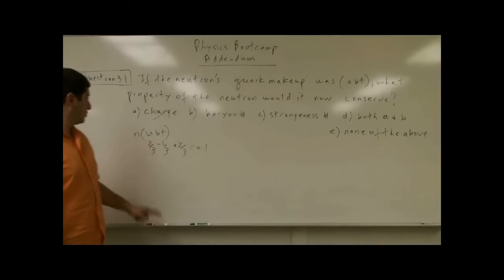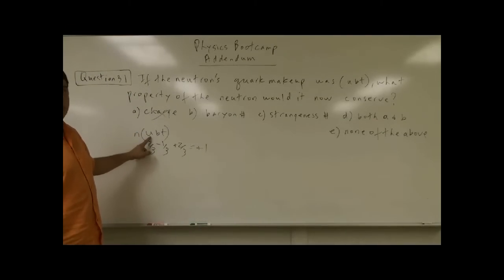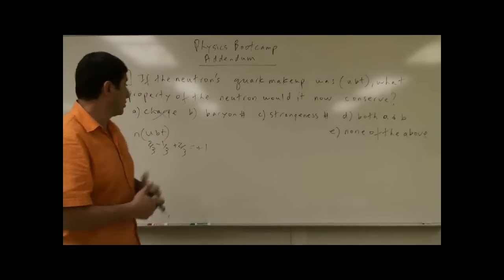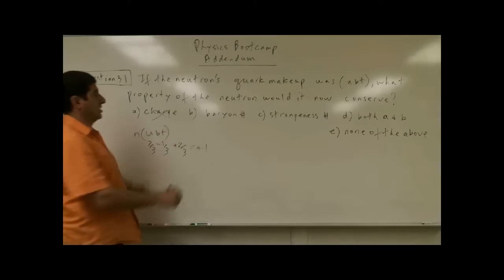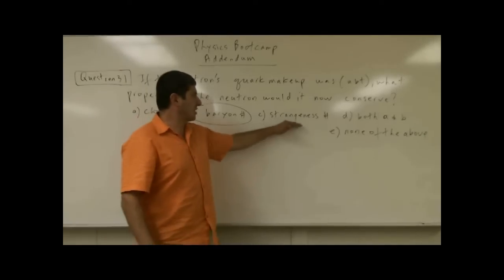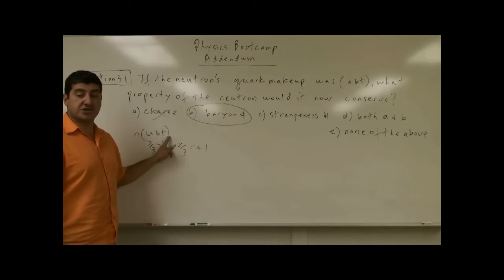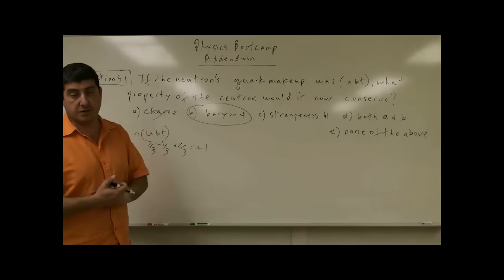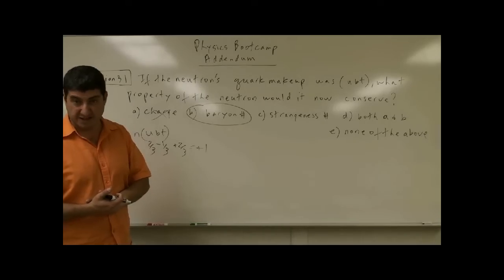Baryon number: the up quark has baryon number 1/3, and all the quarks have the same baryon number of 1/3, so it will conserve the property of baryon number. Strangeness: none of them is the strange quark. Only the strange quark has a strange property of -1.